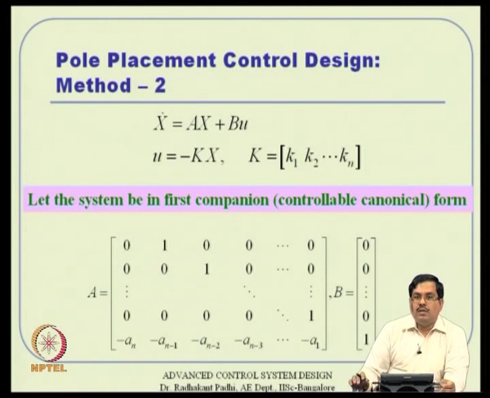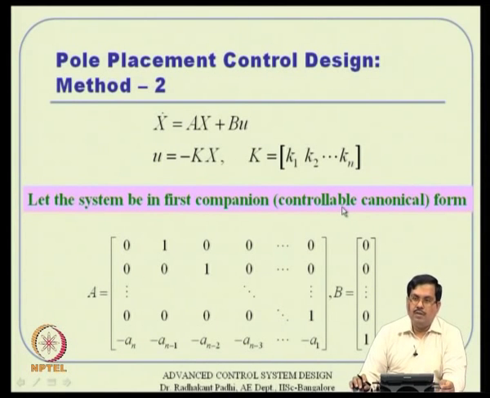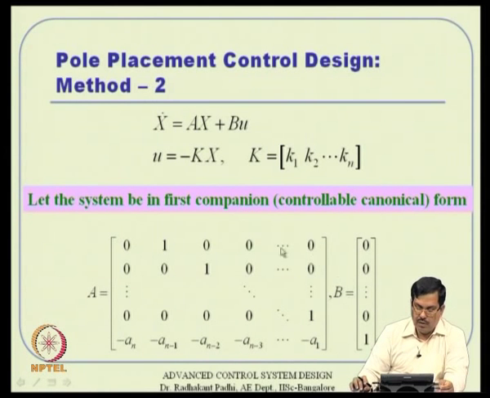Okay. So, what you have here is x dot equal to Ax plus bu. In general, this is not a third order system, it can be any order system, but u is still a scalar. Okay. So, we have u equal to minus kx and k is nothing but a 1 by n row vector. All right. So, once you have that, then obviously A is that and b is that. What we are assuming here is the system is in first companion form or controllable canonical form. We will also see later what to do if it is not in this form, but let us assume that the system is in controllable canonical or first companion form, for which the A matrix is given like that.